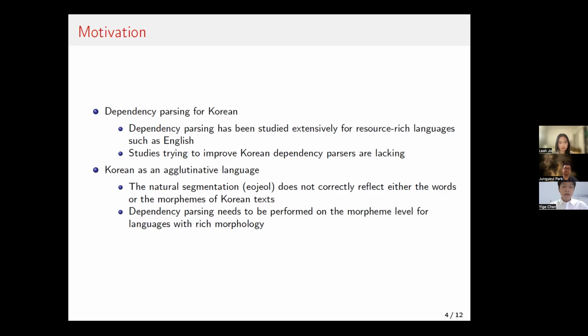In that sense, dependency parsing needs to be performed on the morpheme level instead of the word level, or we say the eojeol level. In this study, we treat the eojeol level and the word level as equivalent and consider them to be the same. This matters for languages with very rich morphology, Korean included, of course.